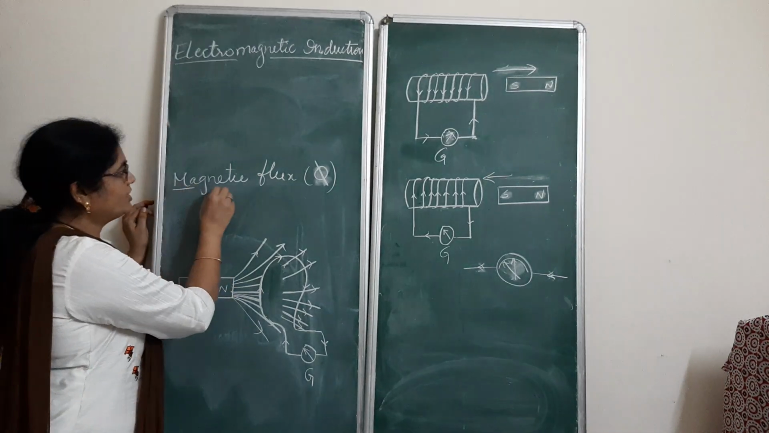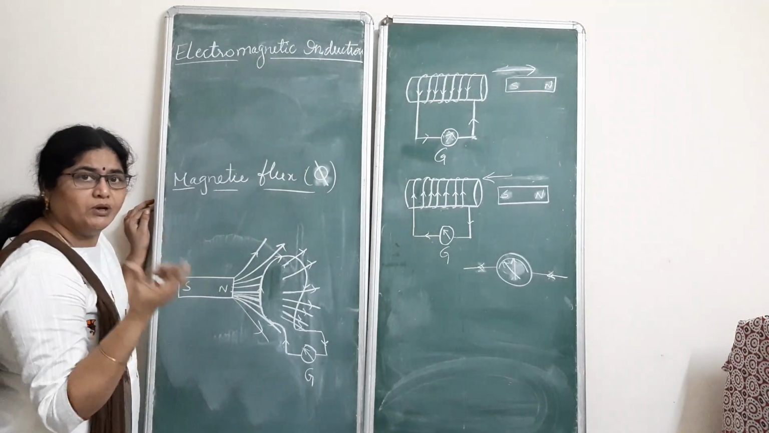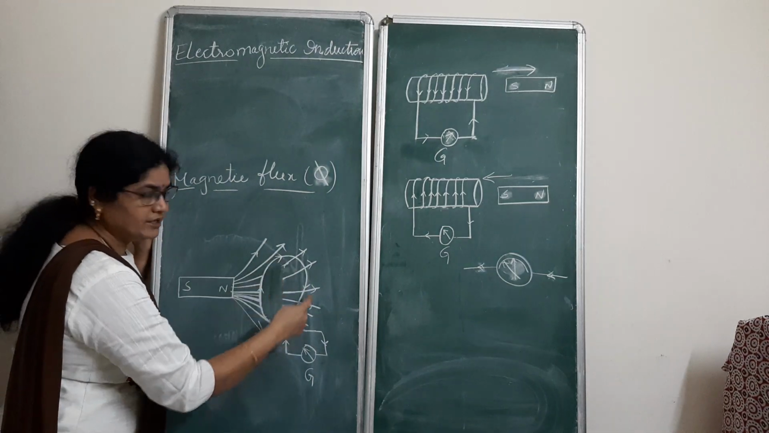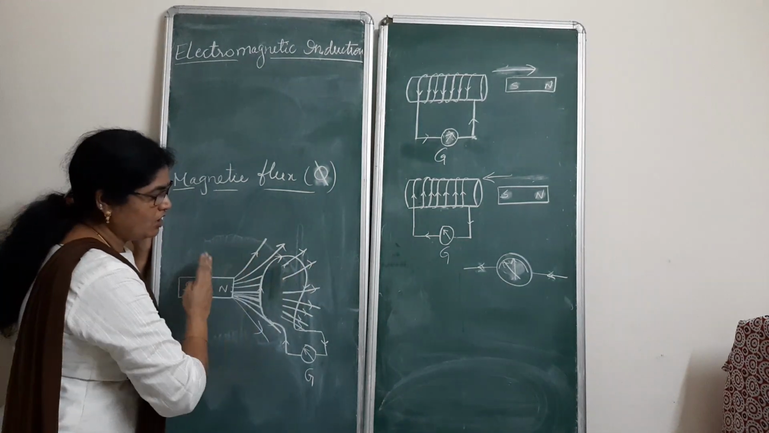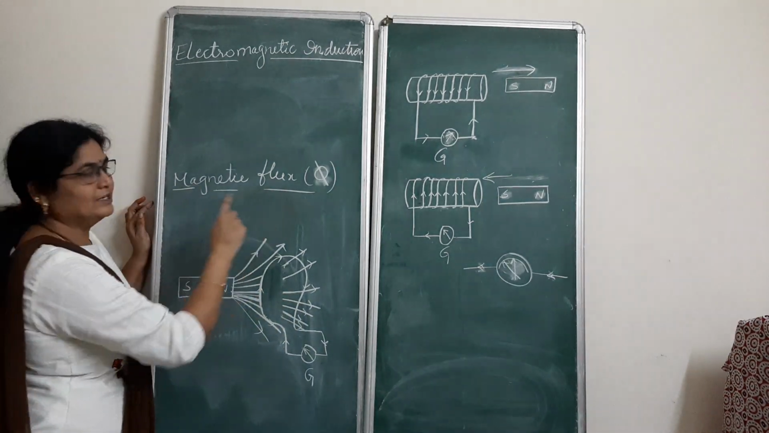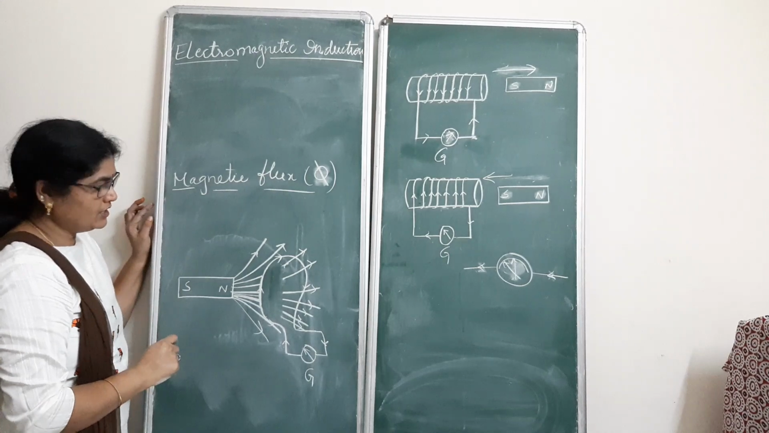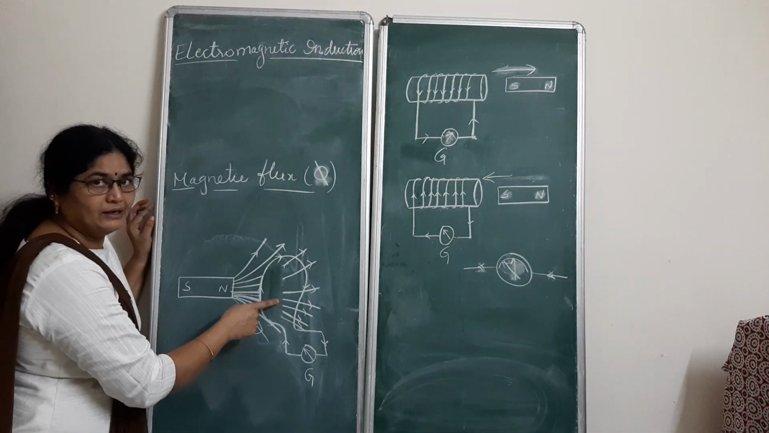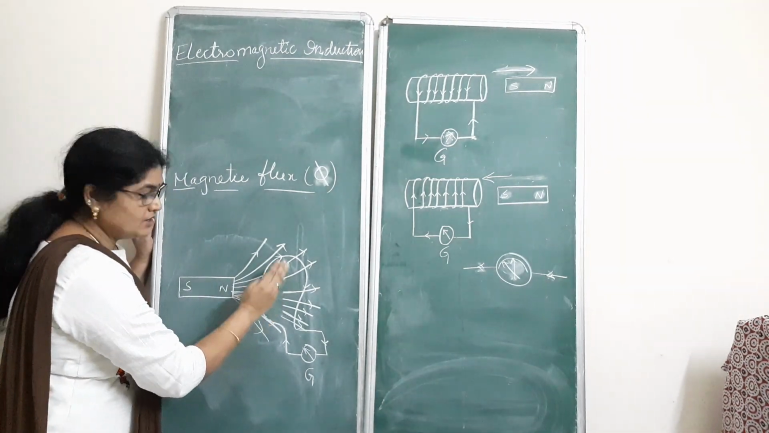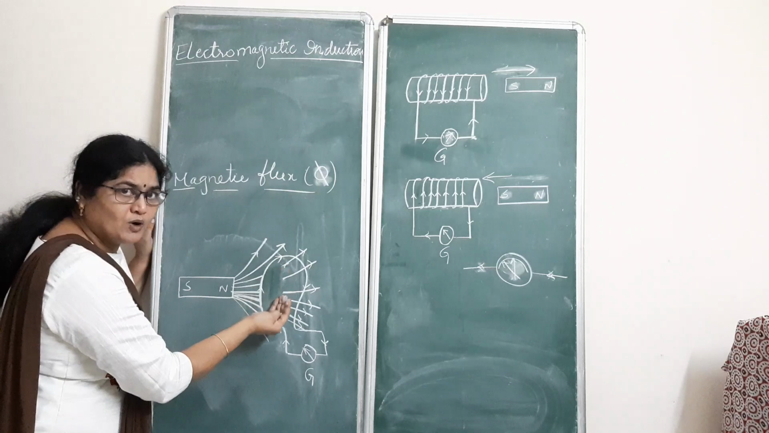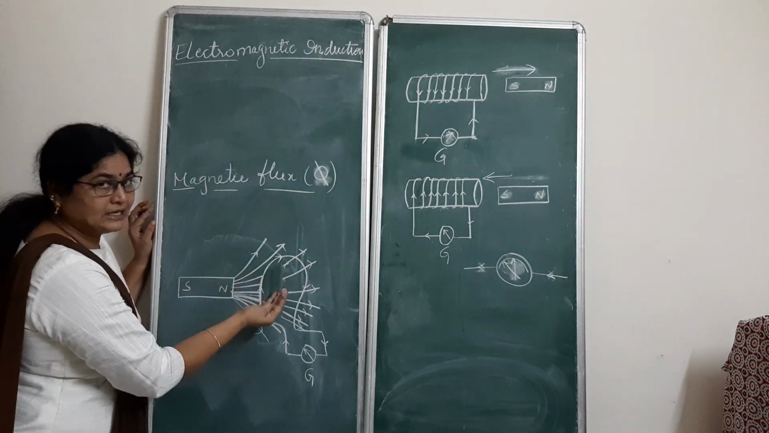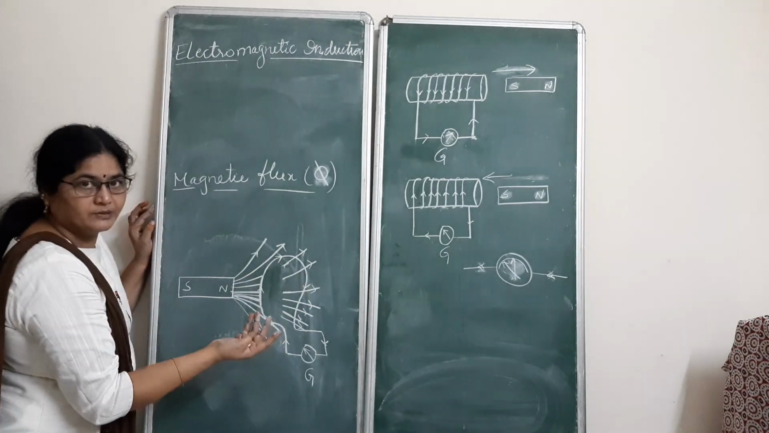So magnetic flux refers to the number of field lines crossing an area. This loop is covering a certain area. Through that area, how many field lines are crossing? That number is called magnetic flux. Definitely the magnetic flux through the coil will be more when you move the magnet close to it, and less when you move the magnet away, because the field lines linked to this coil are changing.